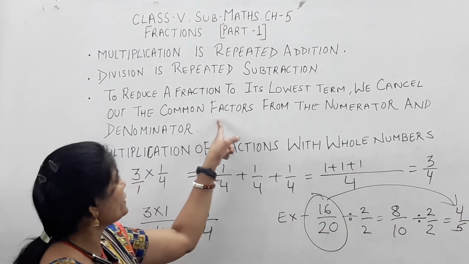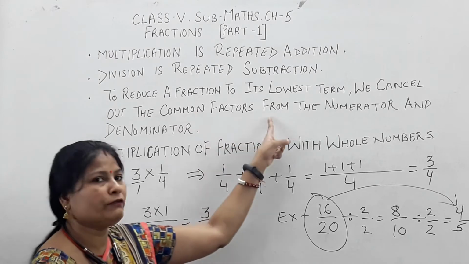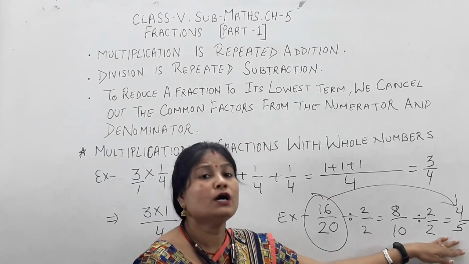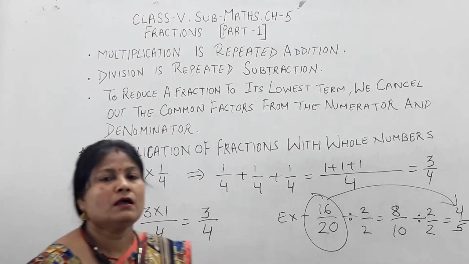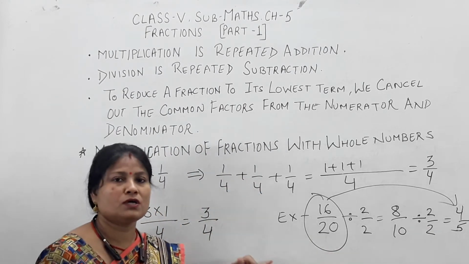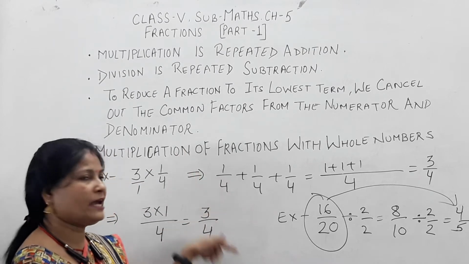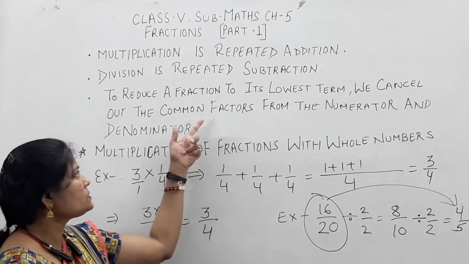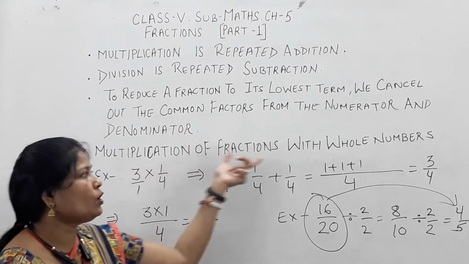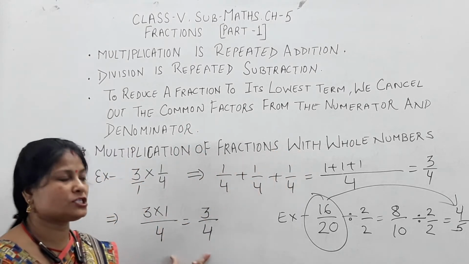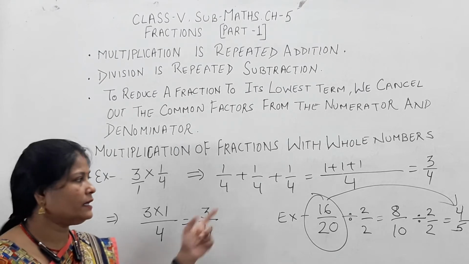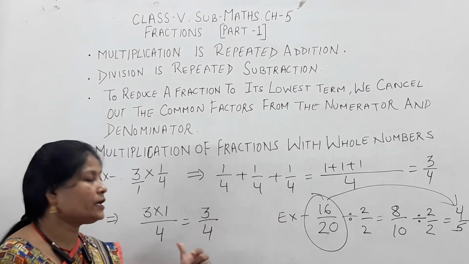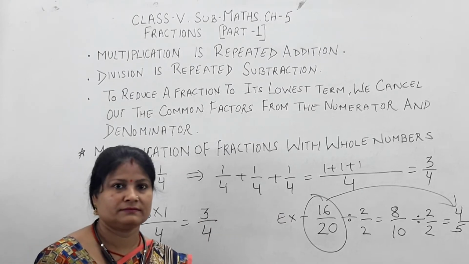Okay. So as already written there, we find the common factor and divide or cancel out by the common factor for finding the reduced number. So in this manner we can find the reduced form, because it is very important for multiplying, dividing, addition and subtraction. So I have shown you multiplication of a whole number with a fraction, so you can understand easily. First we can do it by repeated addition, and second we can do it by multiplication.